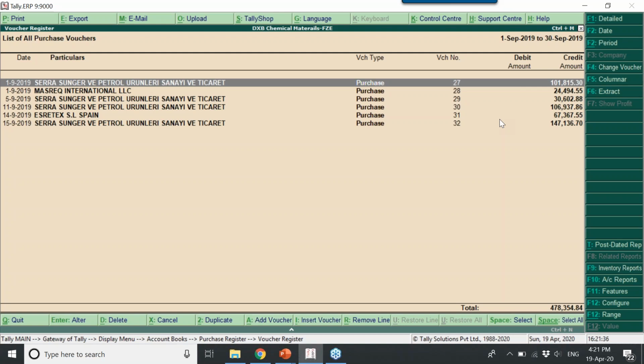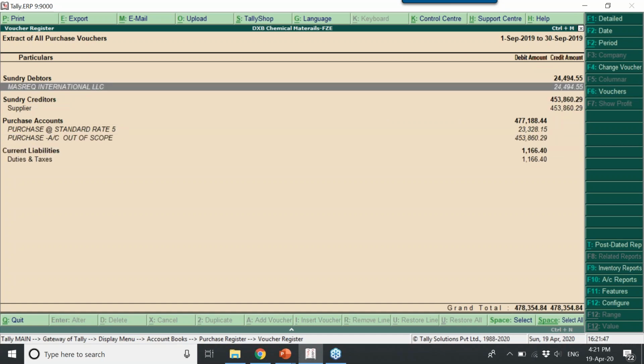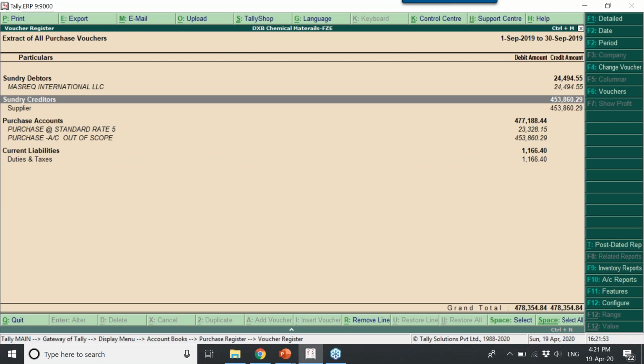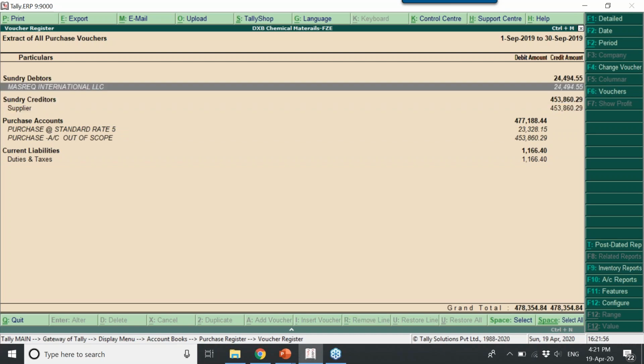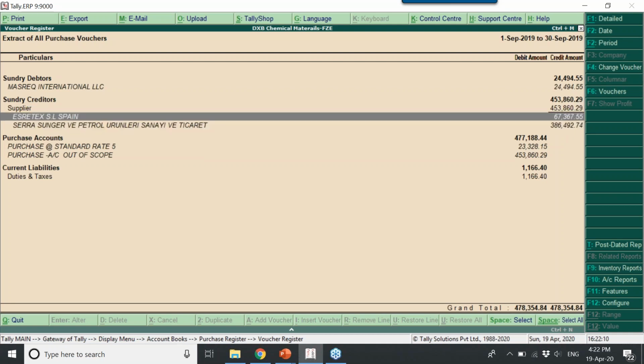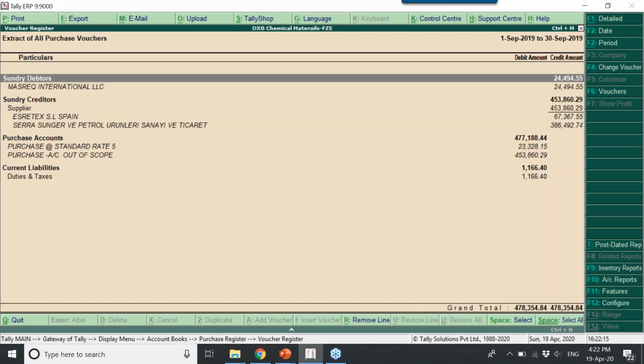So this is how the purchase registers look. Similarly, if you click on extract, then it shows all the ledgers participated in these purchase invoices consolidatedly. Here you can see in the purchase register, there is a customer ledger also. Possible that you might have bought goods from the customer whom you created as a sundry debtor. Usually, supplier is the one who supplies goods to you. These are all the two suppliers. However, sometimes you might have bought goods from your customer.